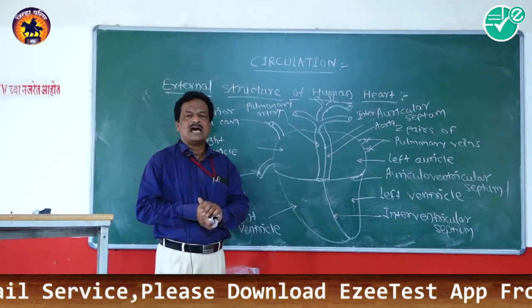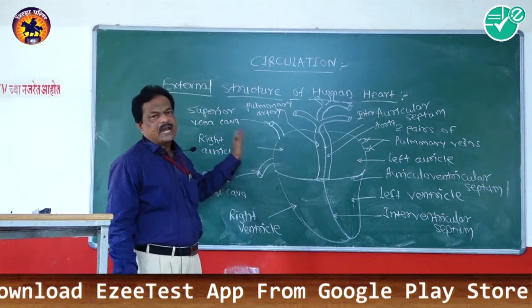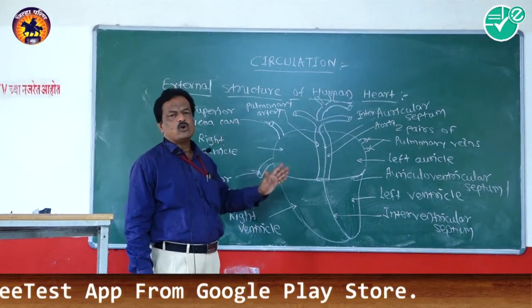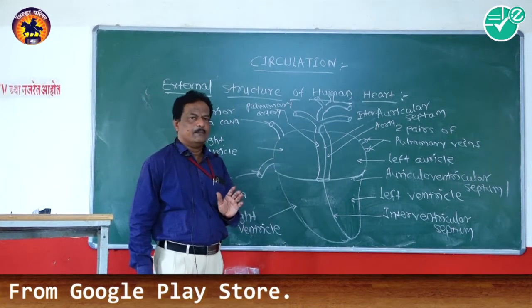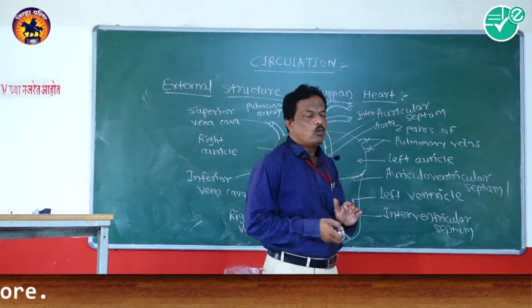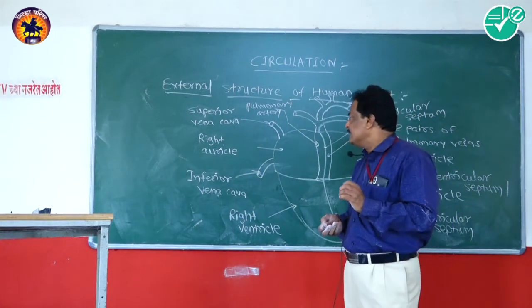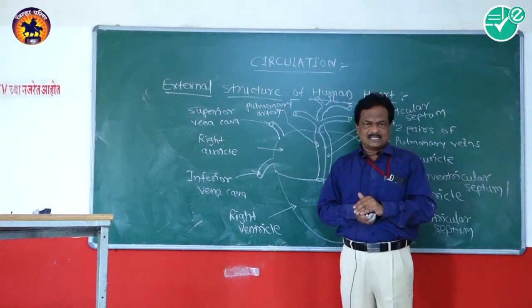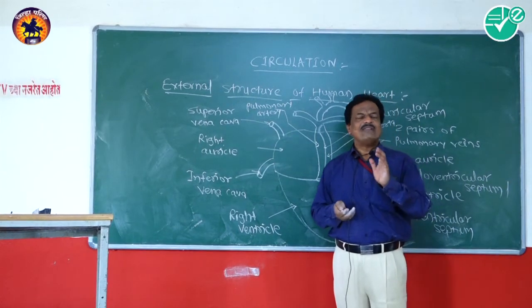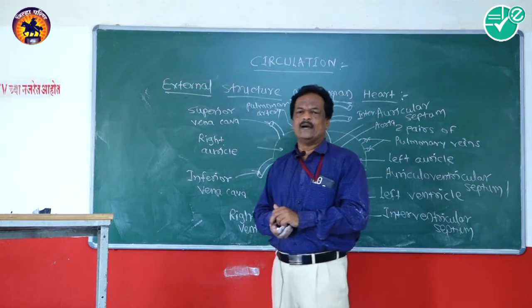These layers are arranged as epicardium, myocardium, and endocardium. Epicardium, the outermost layer in the wall of the heart, is made up of a single layer of flat epithelial cells, which are known as mesothelium.